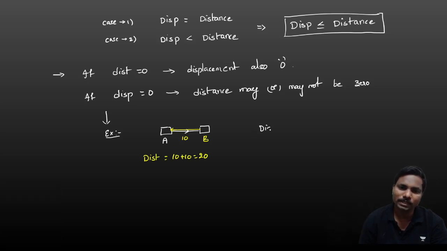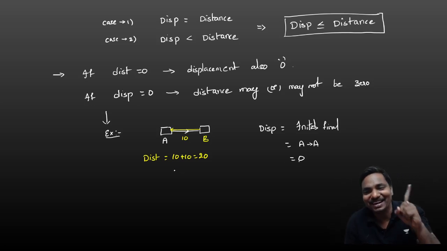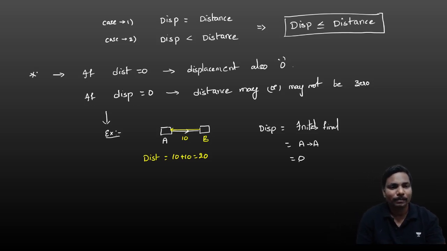In this case, what is the displacement? Shortest distance from initial to final. Initial is A, final also A only. A to A distance is 0. So here displacement is 0, but distance may or may not be 0. Clear? These two points are very important statements.